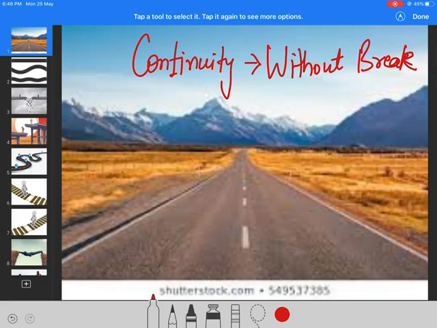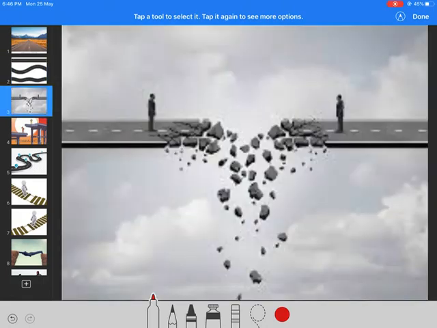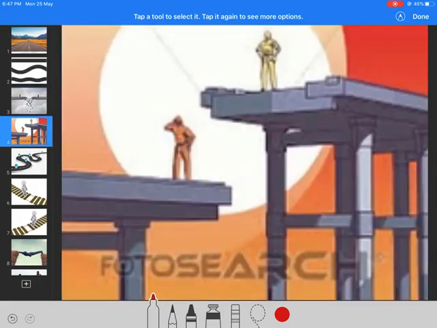Now, first see this concept in terms of roads. Here you have three roads, road number 1, road number 2 and road number 3. Are these continuous or not? It is visible that these are continuous. Now talk about this road: is it continuous or not? It seems there is a break here, so this is not continuous. What about this? This road is also not continuous because there is a break over here in the road.